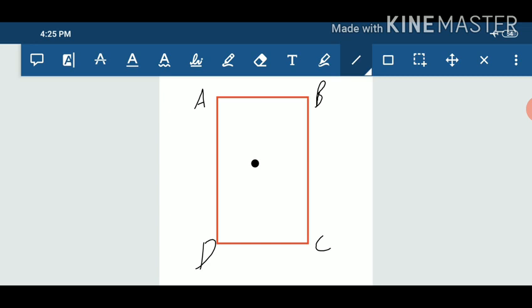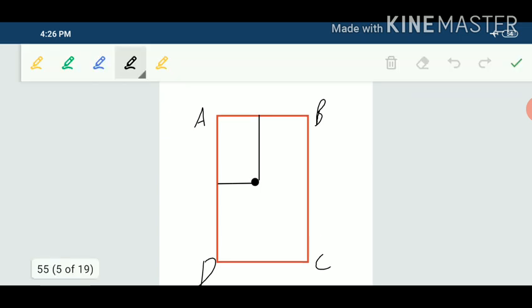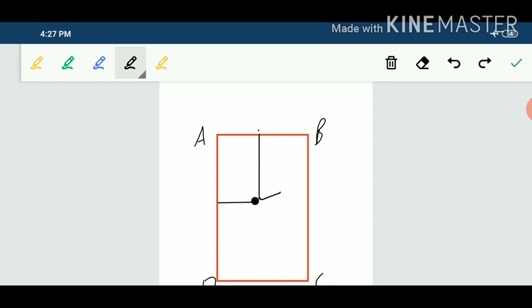Like I want to find its position from AD and AB, so draw the perpendiculars from this point, one to AD and second to AB. Now to find the position of this point, we will find the distance from the point where we want to find its position. Like we want to find its position from point A, so we will find the distance of these perpendicular lines from point A.